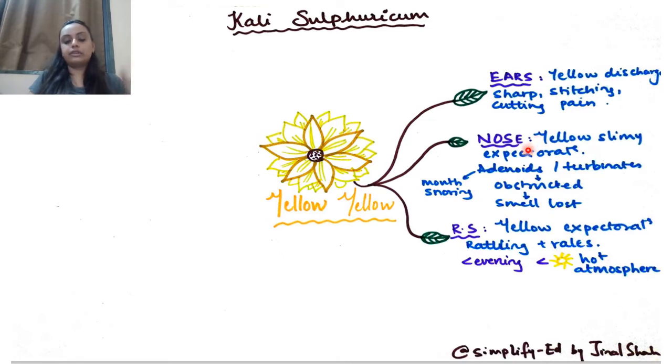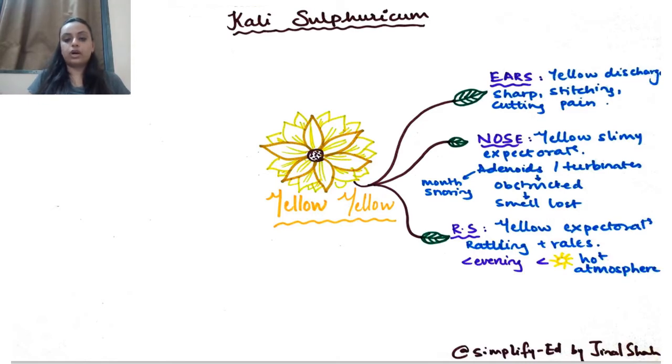Other thing about this Kali Sulf is that it also has an obstructive pathology where there are adenoids or enlarged, hypertrophic turbinates, which cause obstruction, and that obstruction will lead to mouth snoring, or breathing from the mouth. And Kali Sulf patients also have loss of smell. Next is RS. RS, as we mentioned earlier, will have yellow expectoration. There's going to be rattling and rales, and it is going to be worse in evening, worse in hot atmosphere. So this is about the basic things.